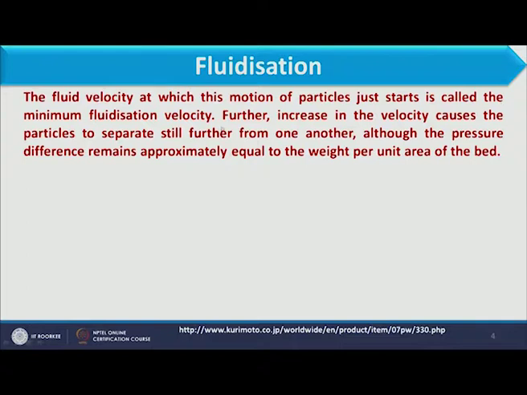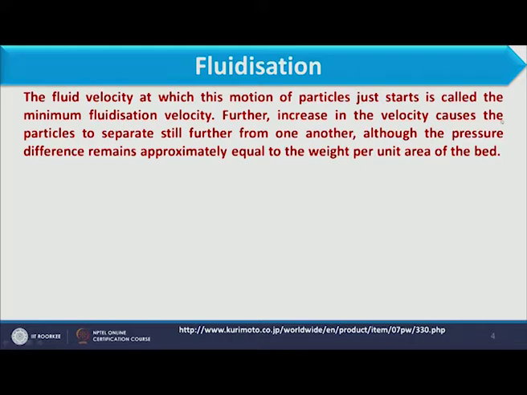Now, we will discuss a few important facts about fluidization. The fluid velocity at which the motion of particles just starts is called the minimum fluidization velocity, which we have already discussed in the last slide.